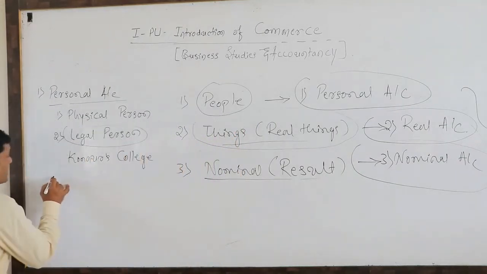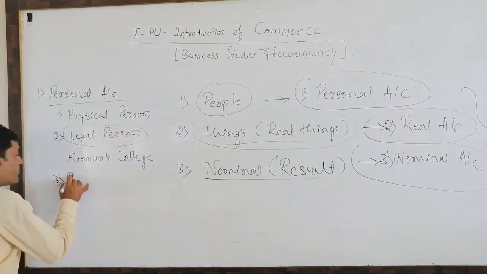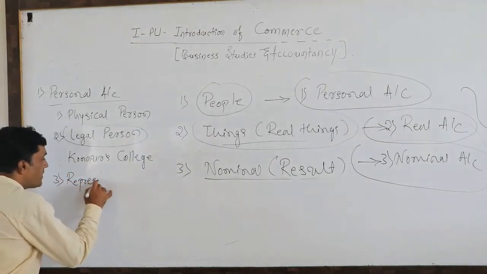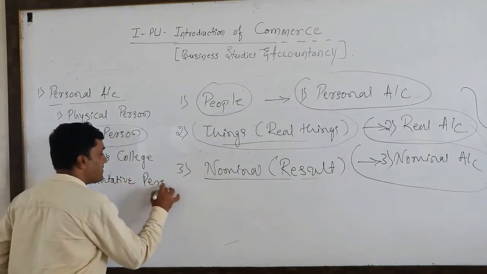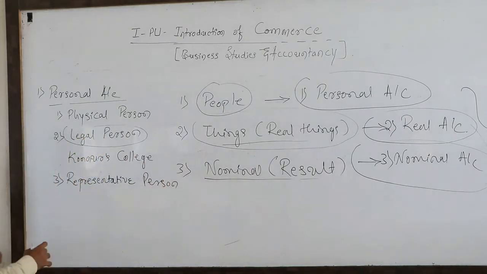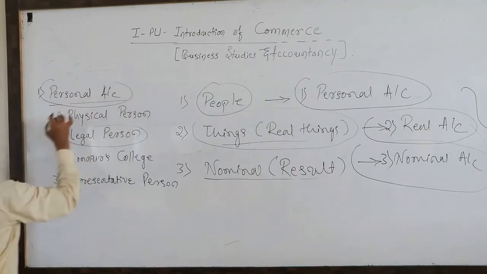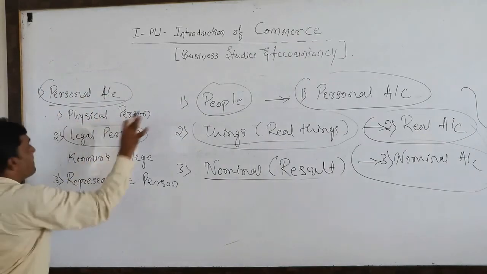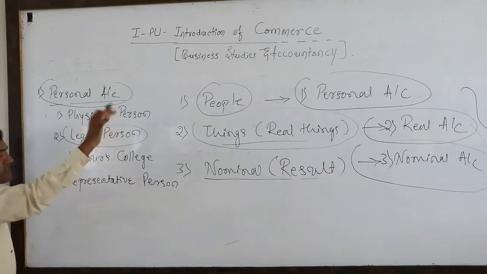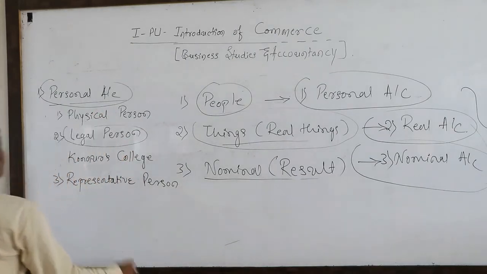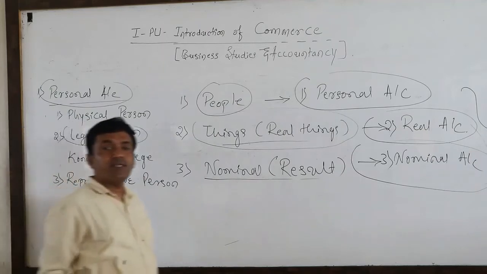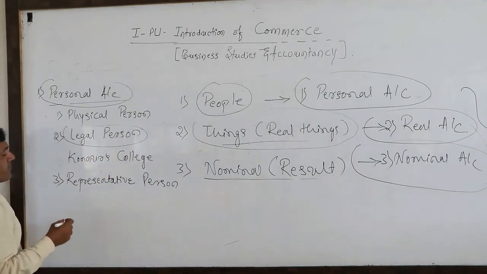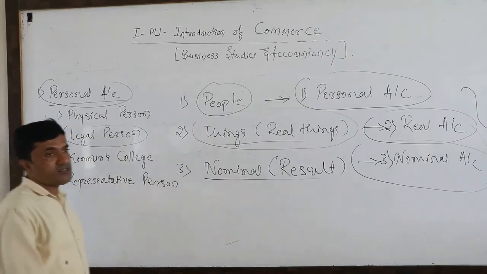The third unit, that is representative persons. Dear students, we are classifying the personal account into three sub-units. One is physical person, another is legal person, the third is representative persons. I have given what exactly physical persons are, what legal persons are, and now the third unit, representative persons.